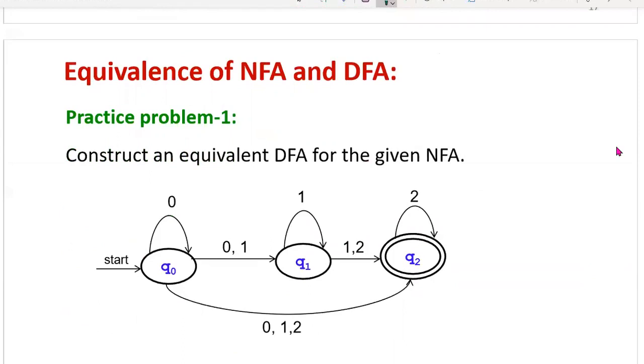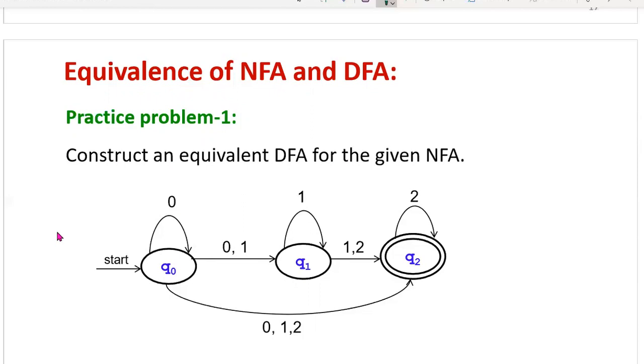Now here one more problem is added. For this problem the solution is not provided. You can practice by taking either method 1 or method 2. If you want good practice, you can apply both methods, method 1 and method 2. With the same 3 states, you will get 2 power 3, 8 states.